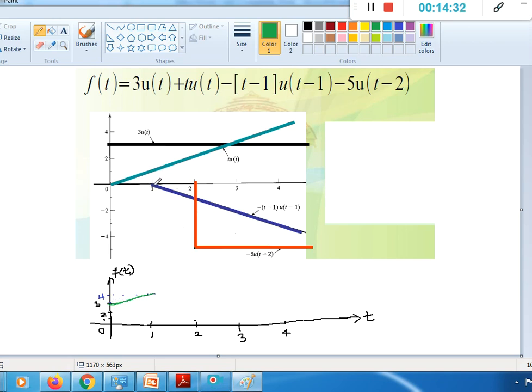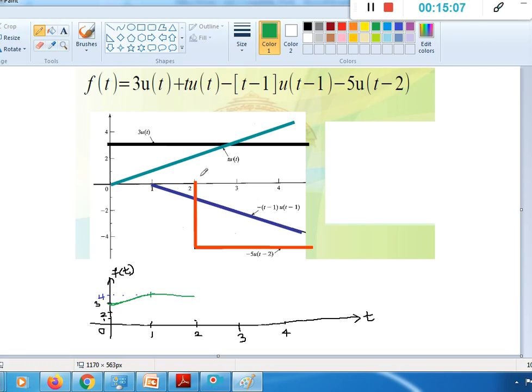Then from 1 there is a decay. Now again this is decreasing with the same slope. The slope of the signal is 1 for this ramp signal, that is t into u of t. For this t minus 1 into u of t minus 1, again the slope is 1 but with a minus sign. It means the signal remains constant here. It remains constant after 1, up till 2.